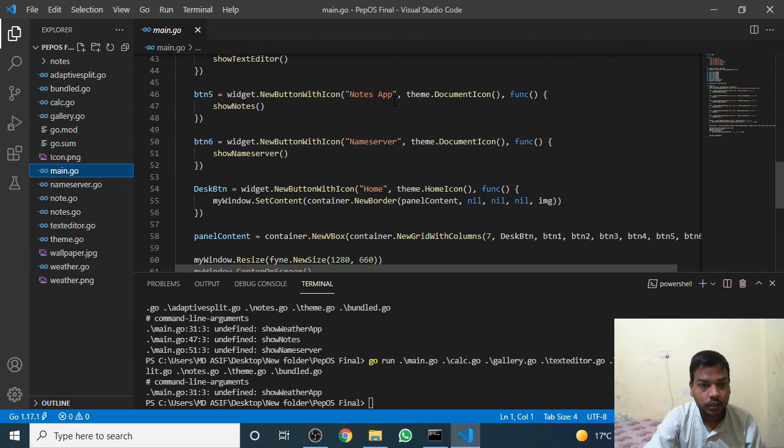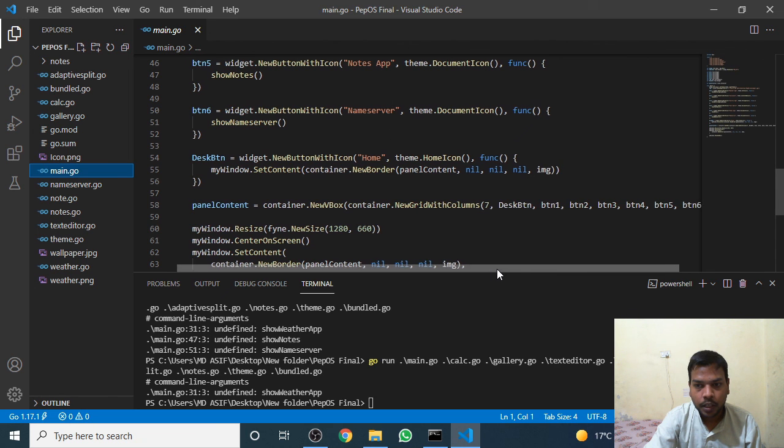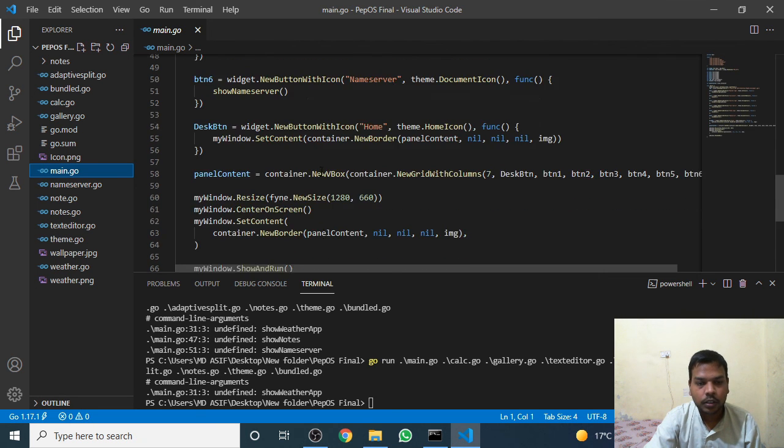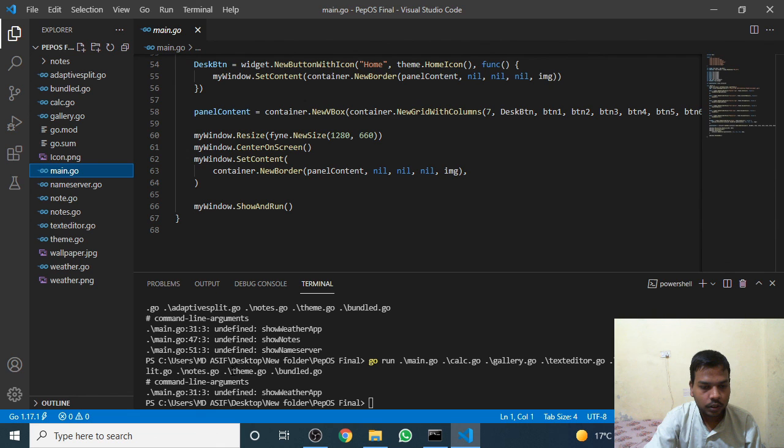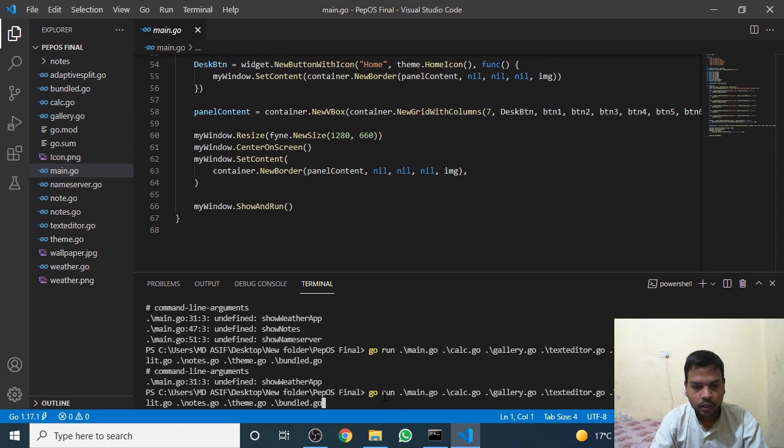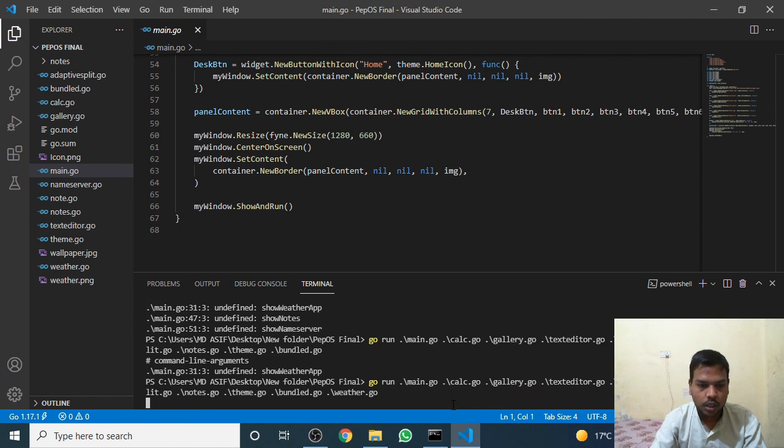Okay, then why is it giving me an error? Okay, again just copy and write weather.go here. It's weather.go. Okay, weather.go, and everything is written. Now just run this.